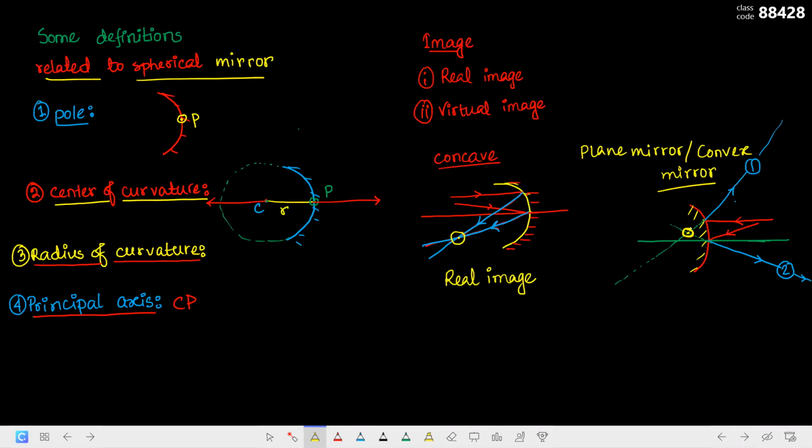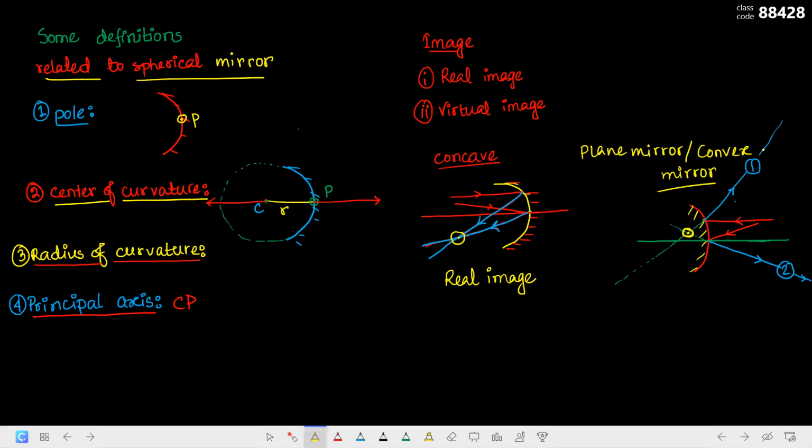So in this case, what happened? The rays did not meet each other on their own. They were getting further away from each other. In order to make them meet by force, you had to extend them backward, right? You made them meet. They did not meet on their own. Here, what was the case? After reflecting, they were meeting. You did not have to do anything. But here, they are not meeting.